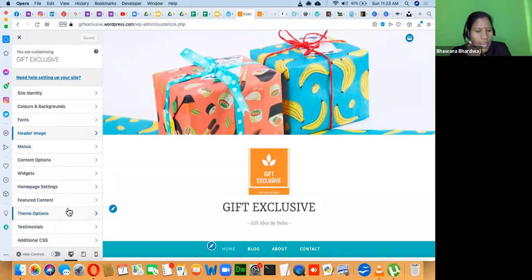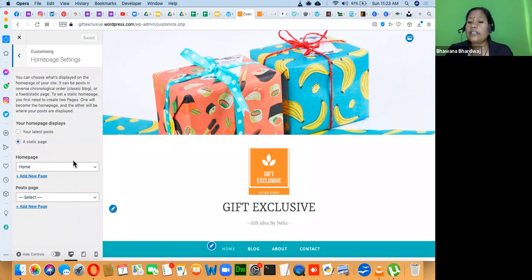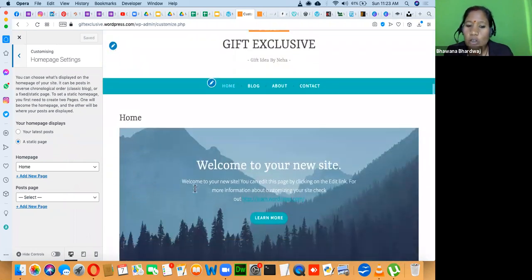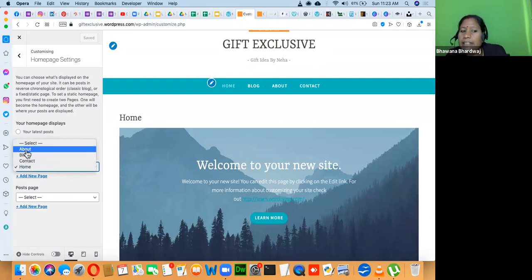I will show you, there are so many things here. You can use the featured content, the theme option, and the homepage setting. I would like to share the homepage setting with you. Whenever you want the homepage to be a static page, where you don't want to change the content, you select a static homepage and choose the page you want as your homepage.